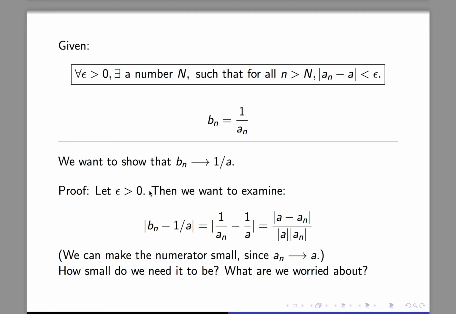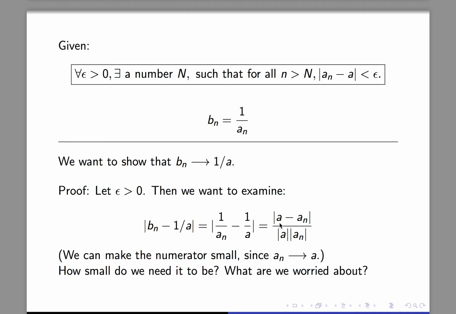Well, we take an arbitrary epsilon, we do our sequence minus the limit, and of course that's going to be 1 over a_n minus 1 over a. We simplify, get a common denominator, etc. The point is that this numerator, a minus a_n, is good for us, because a_n converges to a. We can make this numerator as small as we like. We can make it smaller than 0.001, or smaller than epsilon, or smaller than epsilon over a million. We could even make it smaller than epsilon times the absolute value of a, or really anything like that.